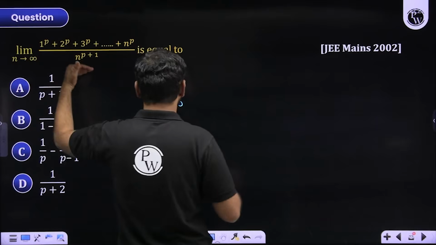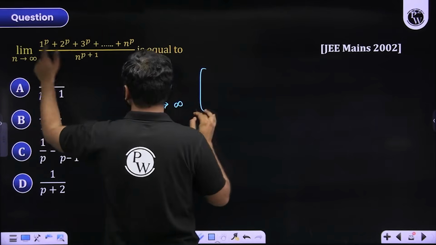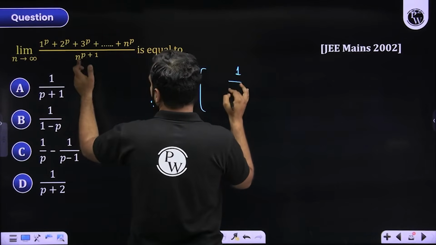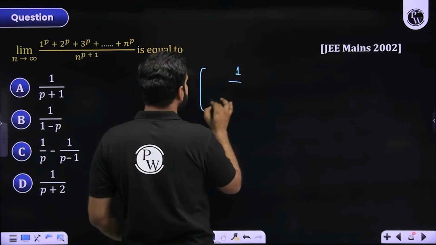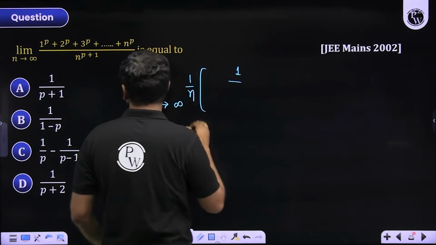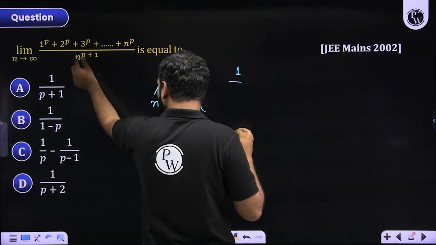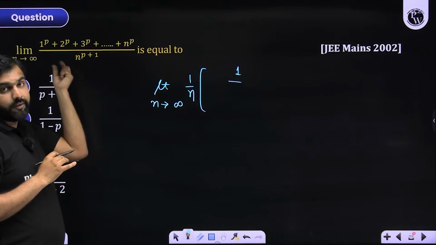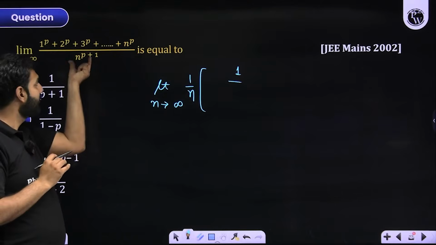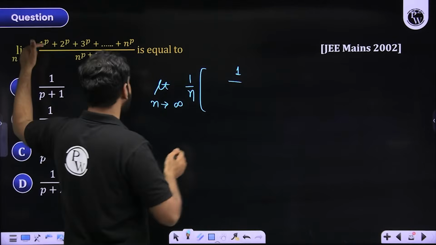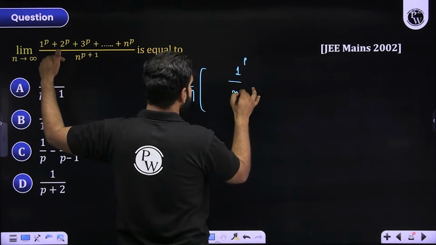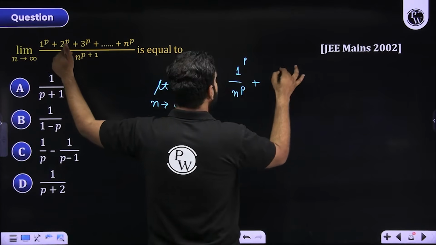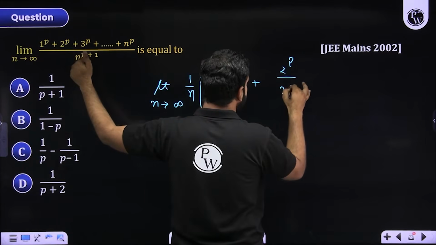What do I mean by that? This expression, I'm writing it as 1 by n to the power p plus 1. Can I take 1 by n out of it? From n to the power p plus 1 in the denominator, I'm taking 1 by n common. So I'm left with n to the power p. So what am I now left with? 1 to the power p divided by n to the power p, plus 2 to the power p divided by n to the power p, and so on.